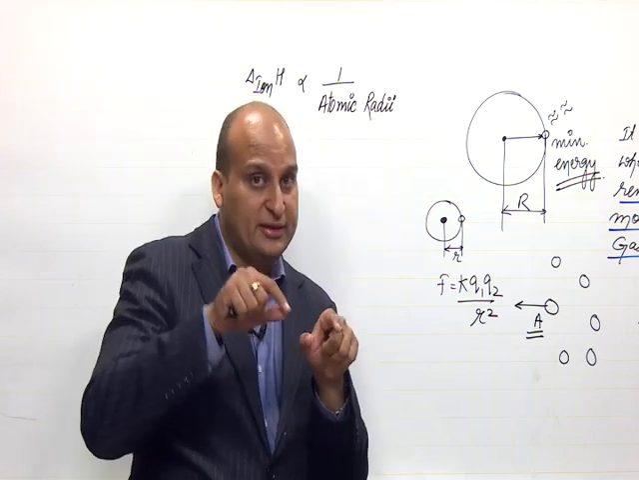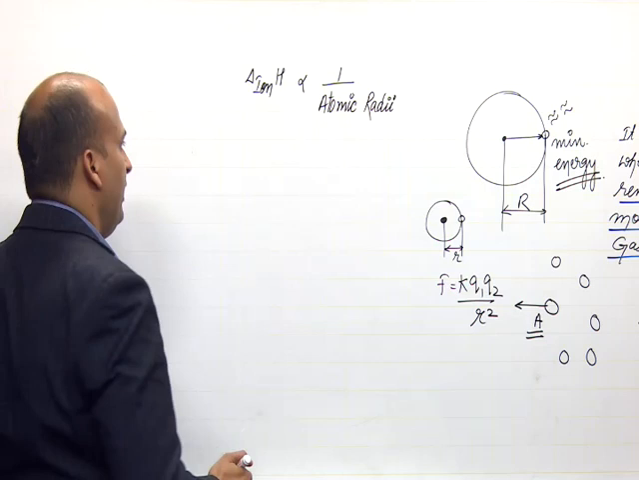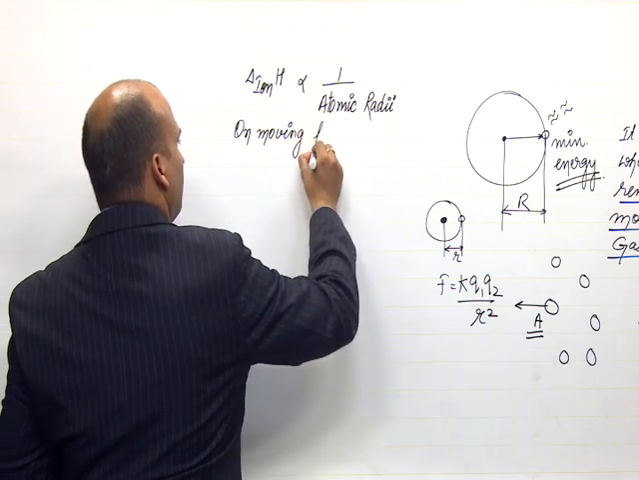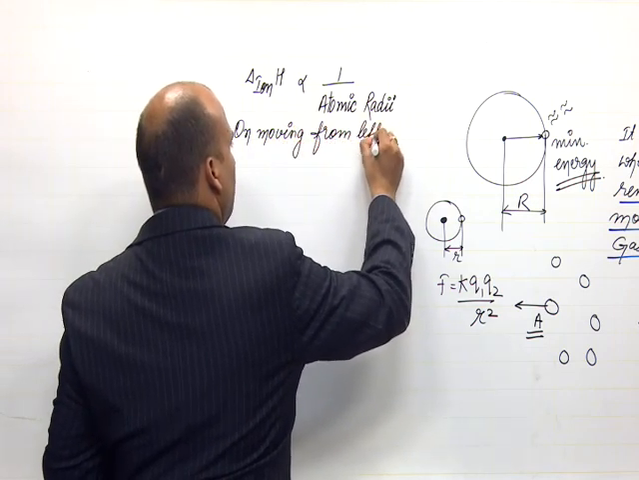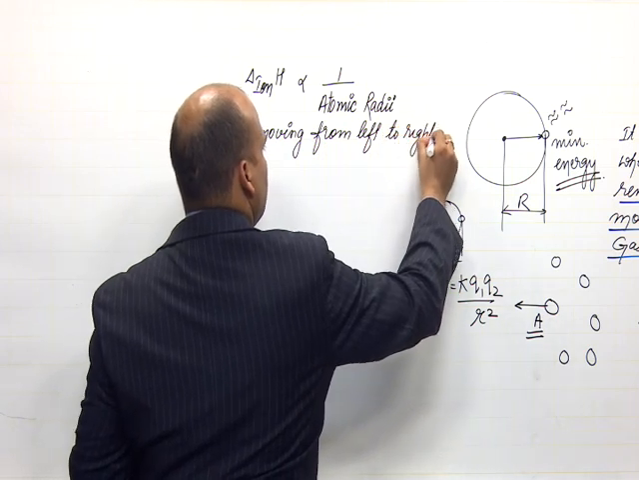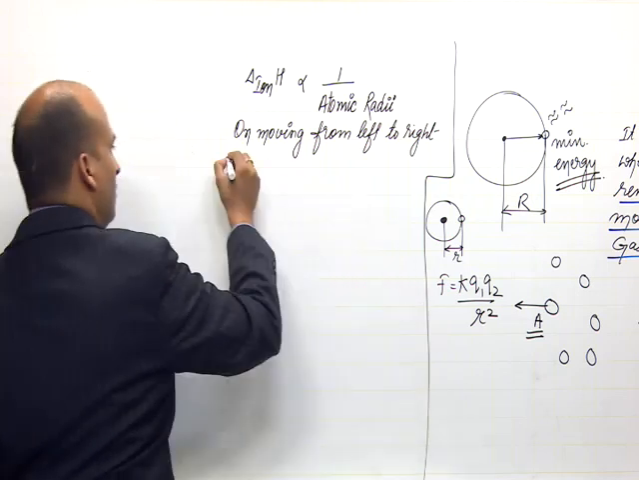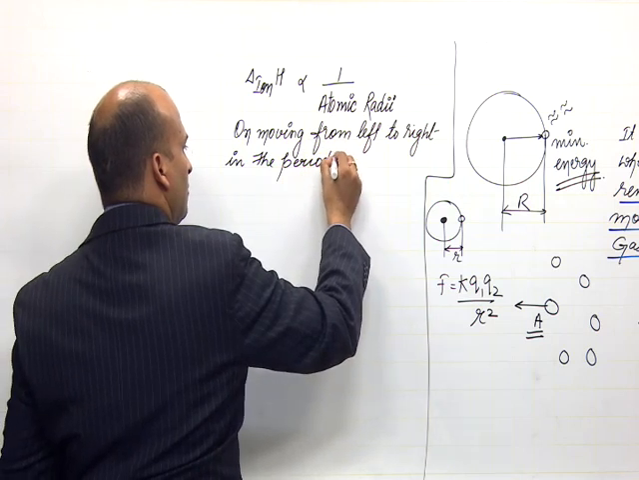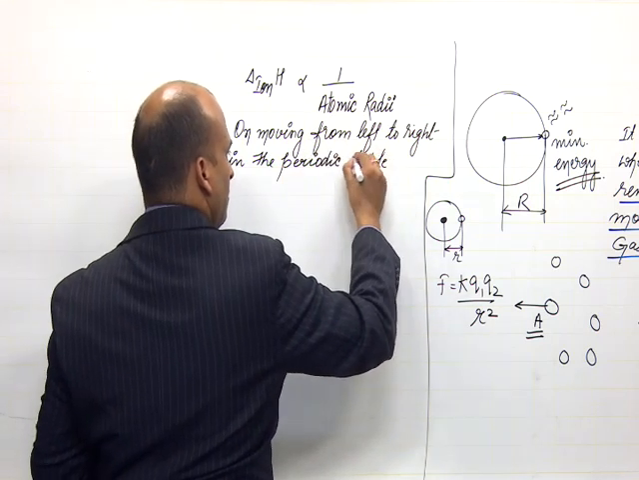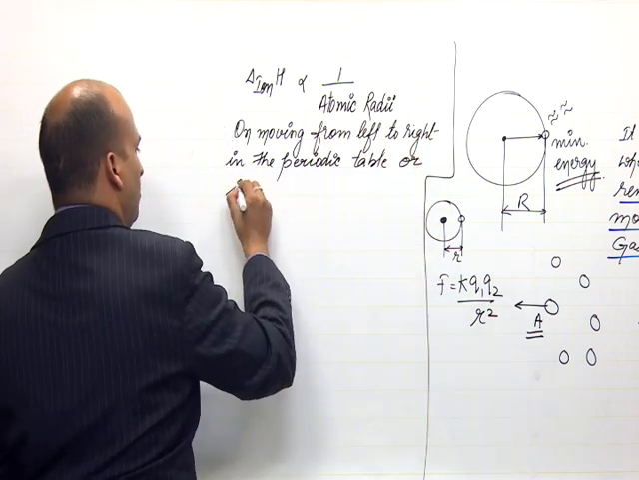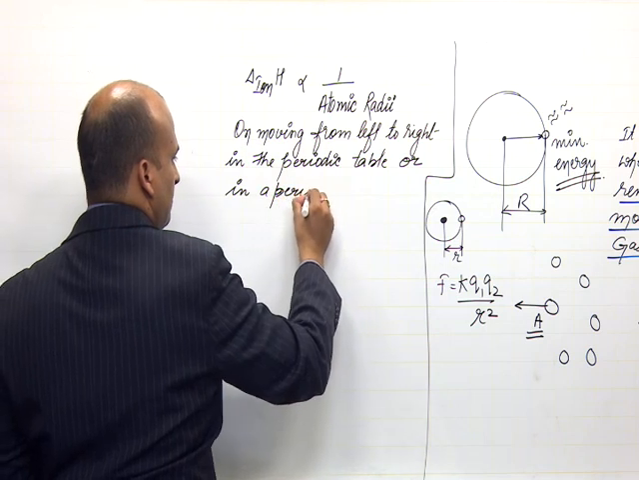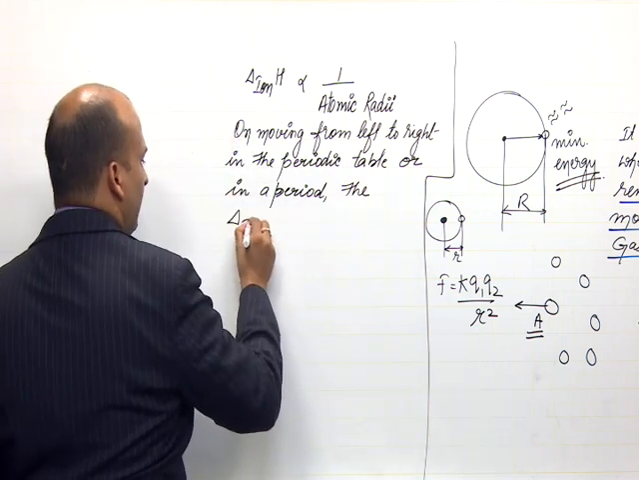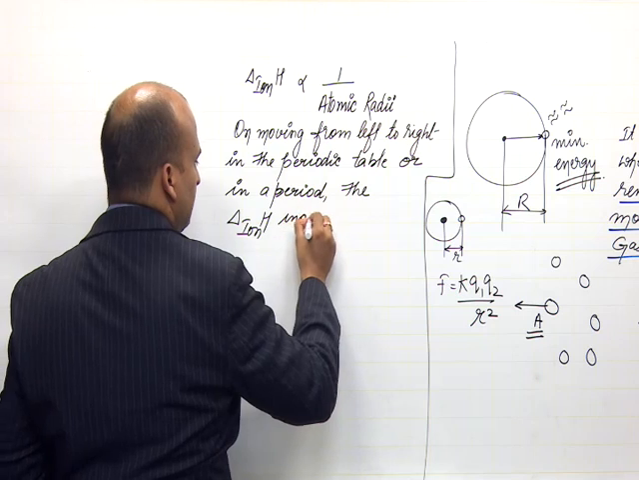Now, how do you incorporate this point into the periodic properties? Here you will say that on moving from left to right in the periodic table, or rather in a period, sorry, in a period, the ionization enthalpy increases.